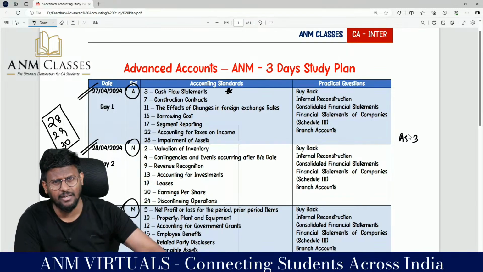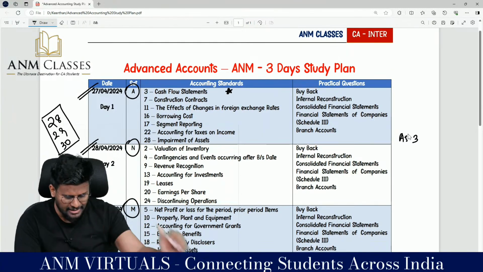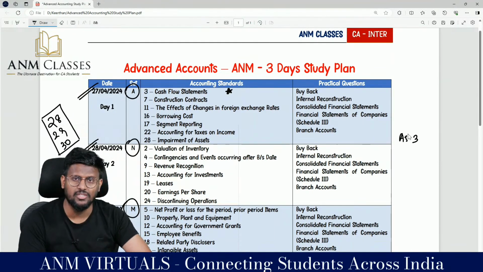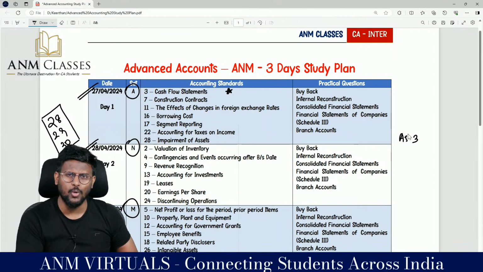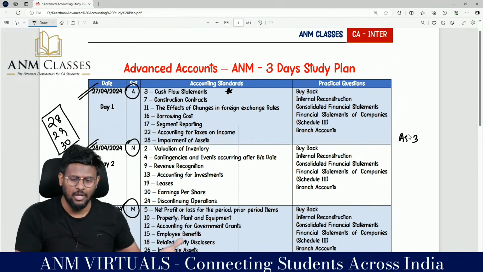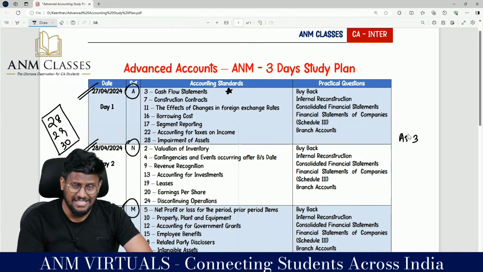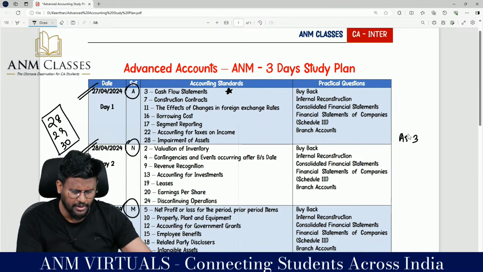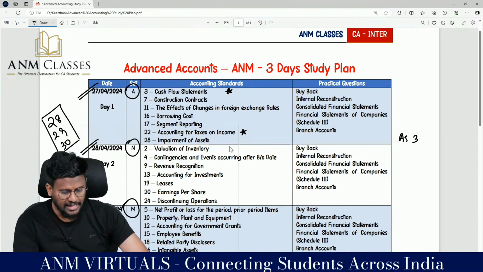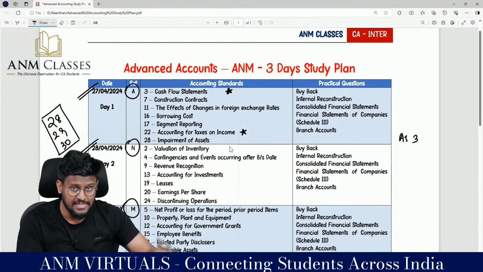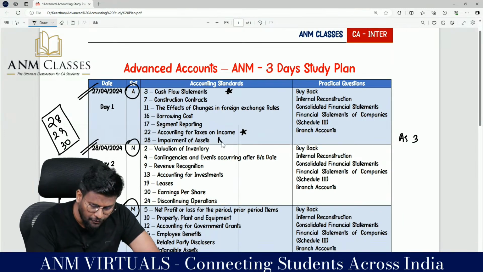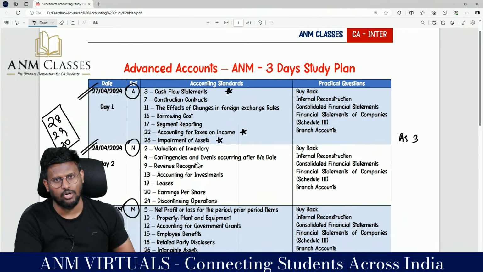AS7, construction contract, may test, may not test, but we will prepare. AS11, effect of changes in foreign exchange rates. Anyway, we have to study the branch accounts, so AS11 is also a connected AS. So prepare that AS11. AS16, borrowing cost, another problematic AS. AS17, segment reporting, very important AS. And AS22, accounting for taxes on income, very important AS, another A category AS. And AS28, impairment of asset, another very important AS you are having from this slot.